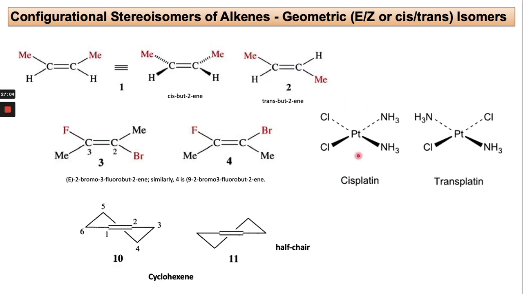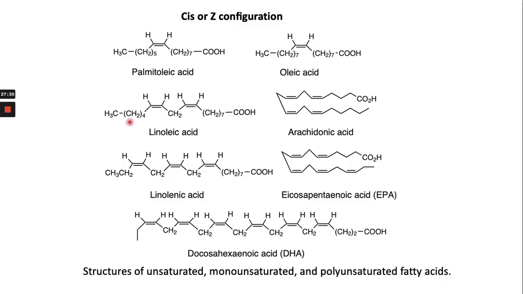In the case of cisplatin, if both chlorines are on the same side, this one is cisplatin, and if the two chlorines are on opposite sides, it is transplatin, right? In the case of cyclohexene in the chair conformation, you can see the molecule has a different conformation at the double bond. In nature, generally all the unsaturated fatty acids are found in the cis or Z configuration.